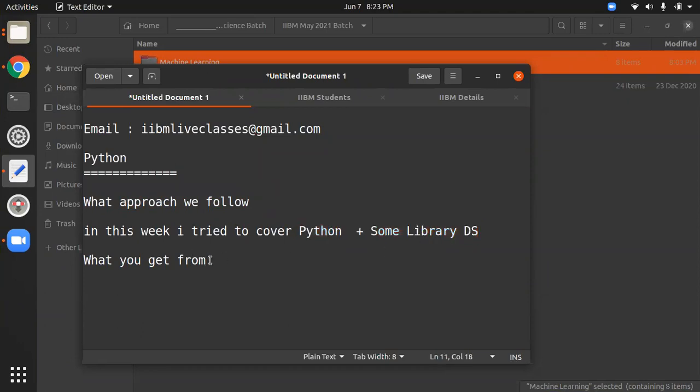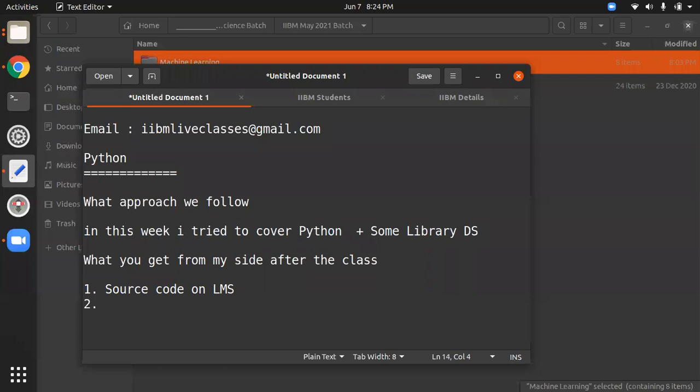All right. What do you get from my side after the class? Class number one, source code on LMS. What is LMS? Given by the management, you got the credentials, meaning login user ID and password.